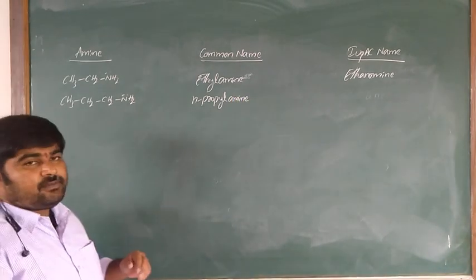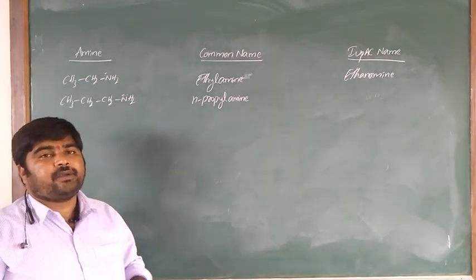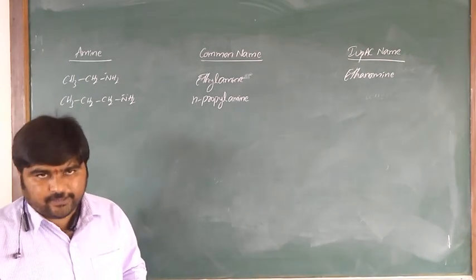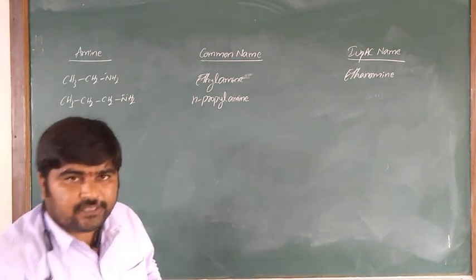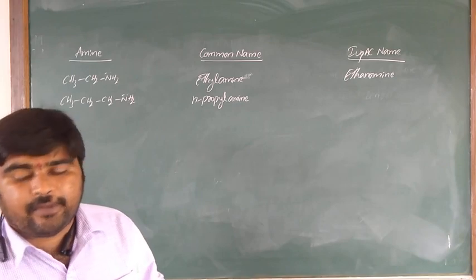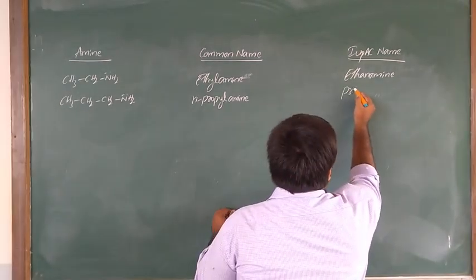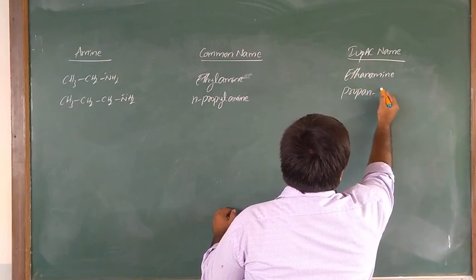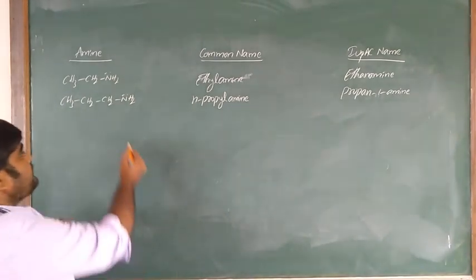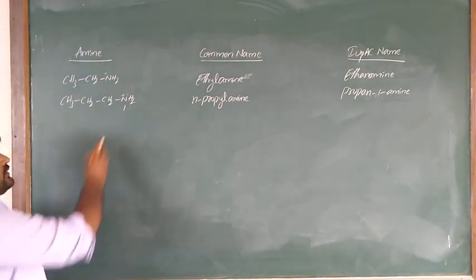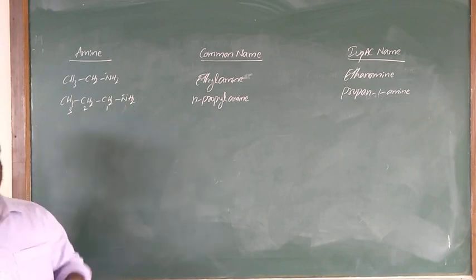In the IUPAC system it is alkanamine, so propanamine. It gives the numbering: propane-1-amine, or propanamine. Is it clear what I am saying? Propane-1-amine. You have to use the number 1. Okay, sorry, this is 1, 2. Is it clear?